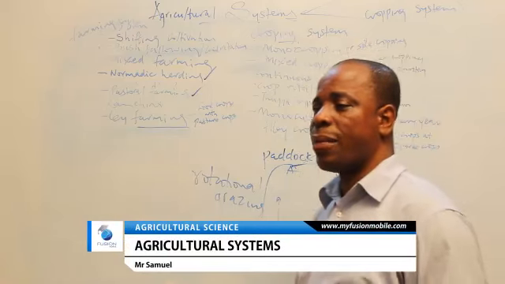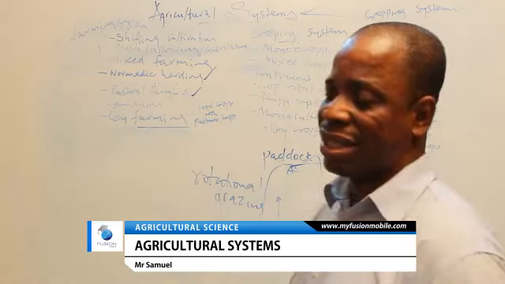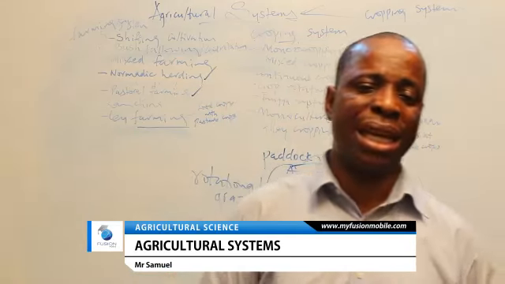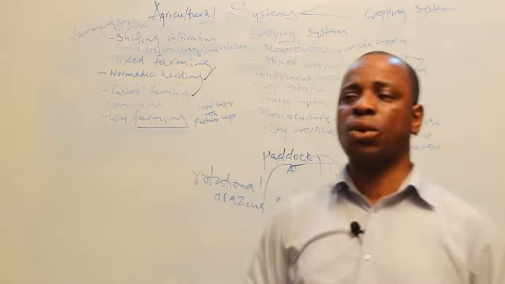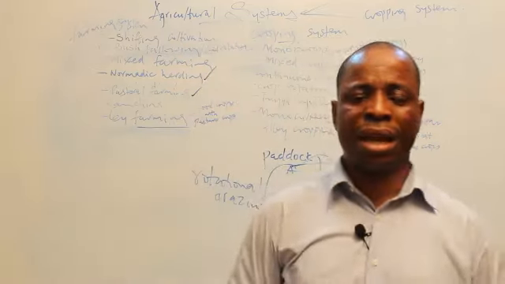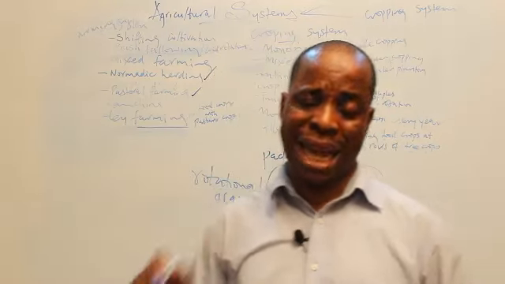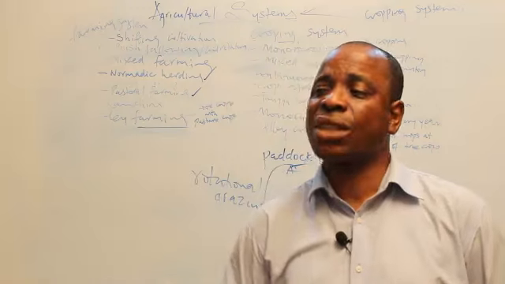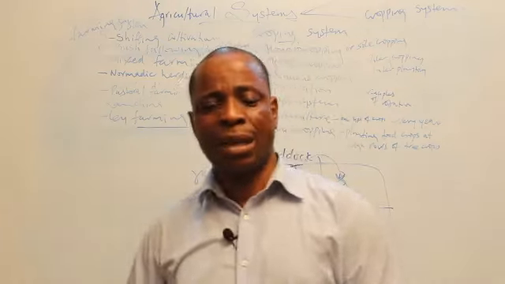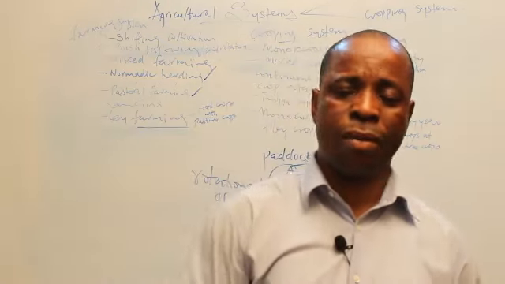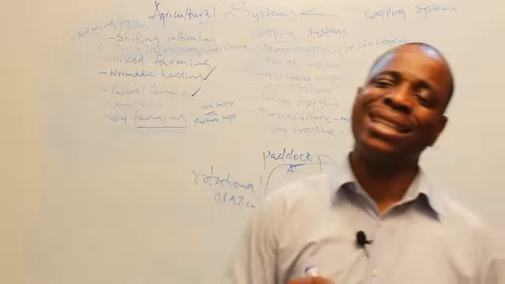Intercropping is a system whereby a farmer plants two types of crops on a piece of land, and the crop that he planted last is harvested first. For example, a farmer may decide to plant yam on his farmland. After he planted yam, he may say, let me plant okra also in between. Yam was planted first, but he has planted okra in between. Definitely that okra will be harvested before he harvests yam. That is intercropping. The crop planted last is harvested first.